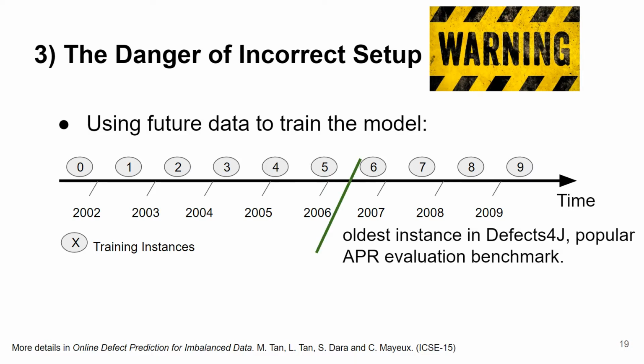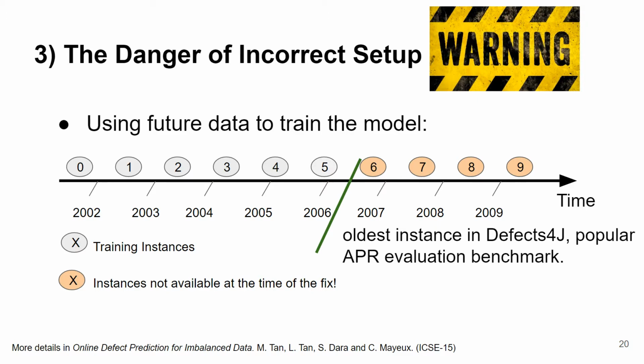If we use it on the test benchmark, for example Defects4J, and more specifically from the oldest bug in Defects4J, which is from 2006, we have an incorrect and potentially biased setup. Indeed, the training instances in orange occurred after the bug under test was fixed.